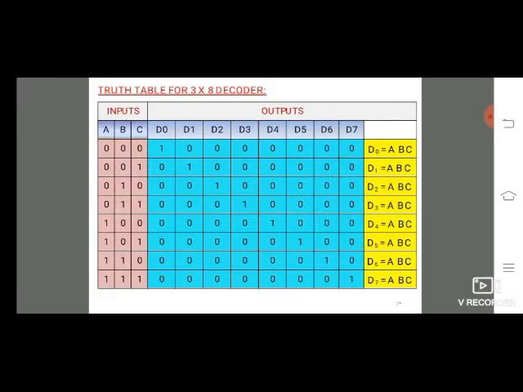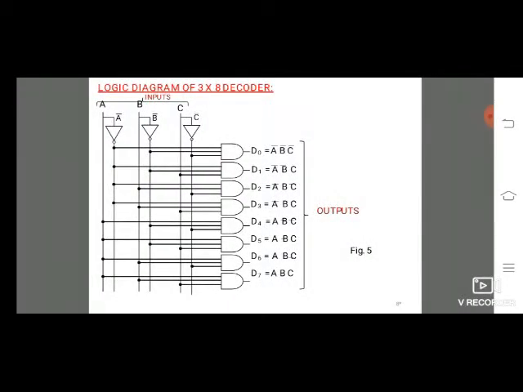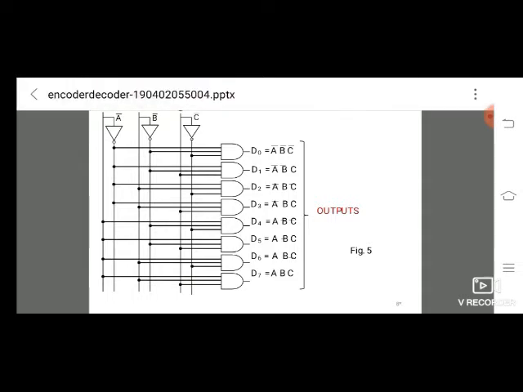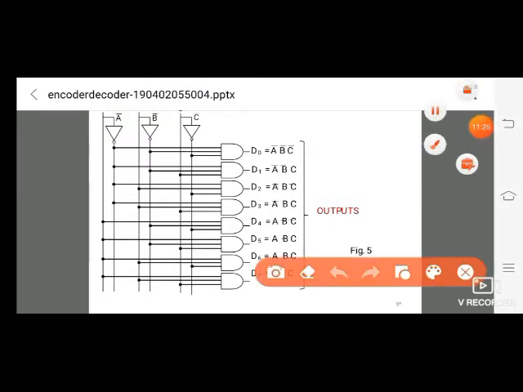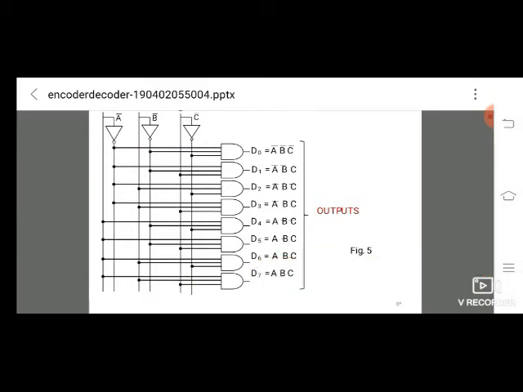So based on that equation, we are designing the circuit diagram. A, B, C are the inputs, and A bar, B bar, C bar are also there, so we are designing NOT gates in the circuit. The first equation is A bar, B bar, C bar. So A bar, B bar, C bar are multiplied, so we are designing one AND gate. So based on the equations, we are designing the circuit diagram.